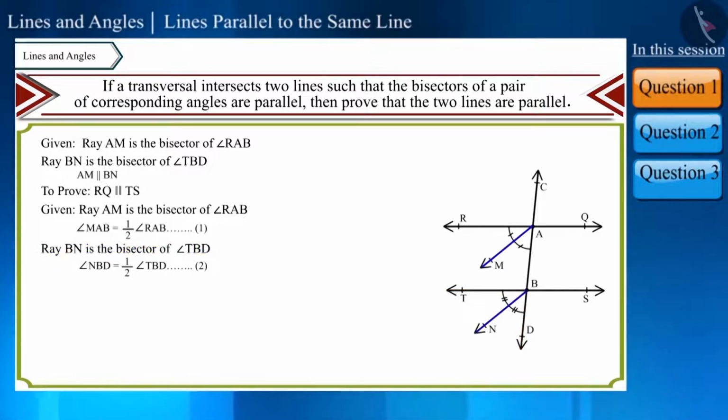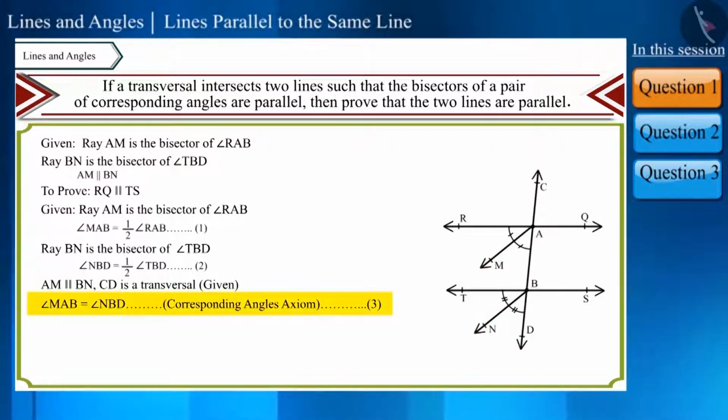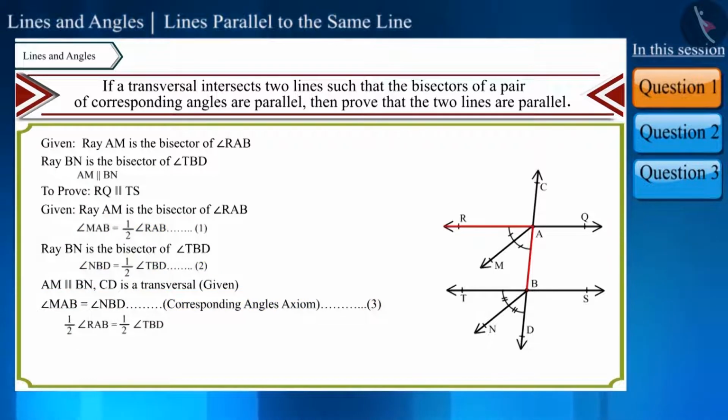Ray AM and ray BN are parallel and CD is a transversal. Here, using the corresponding angles axiom, we can say that angle MAB and angle NBD will be equal. If in equation 3 we substitute the values of equation 1 and 2, then we can write them like this. Now angles RAB and TBD are equal. But these are corresponding angles made by transversal CD with lines RQ and TS, and they are equal.